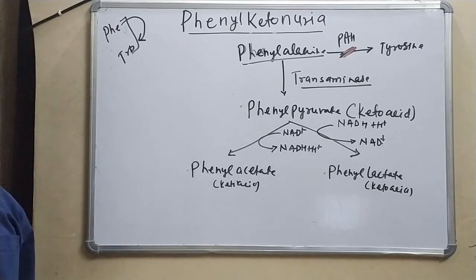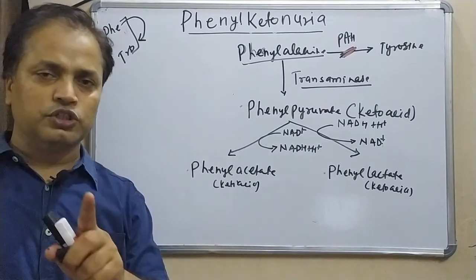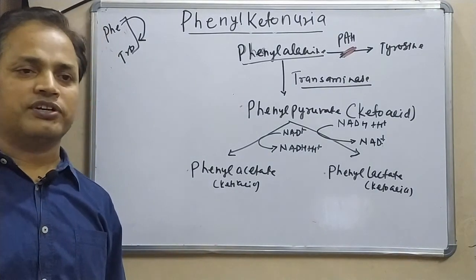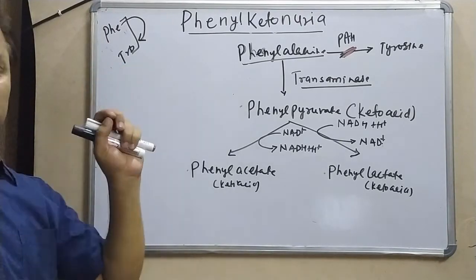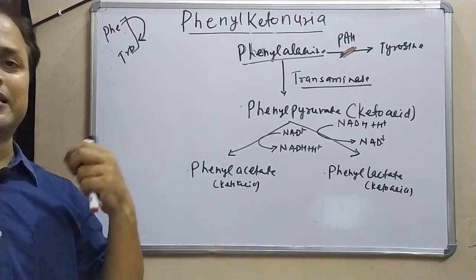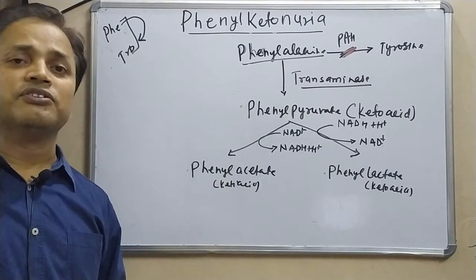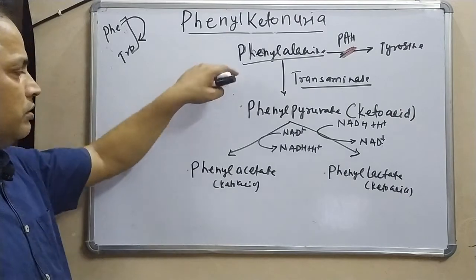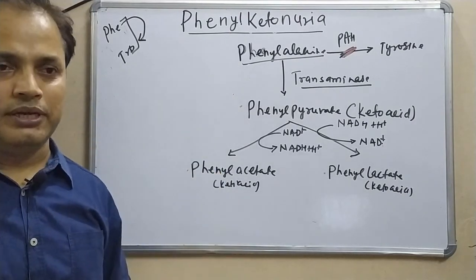When we are unable to metabolize tryptophan, whatever use of tryptophan there should be is going to be hampered. Because of that, mental retardation will occur, and once this accumulates in our tissue, it is going to damage our nerve cells and nervous system. So, neurons will be damaged, and because neurons are damaged, mentally retarded people will result.